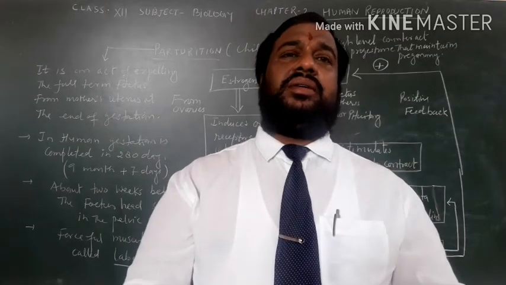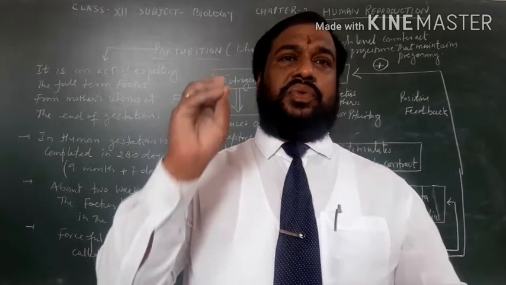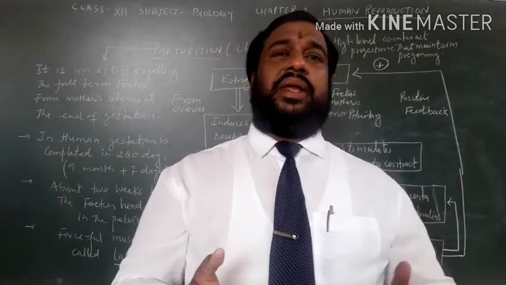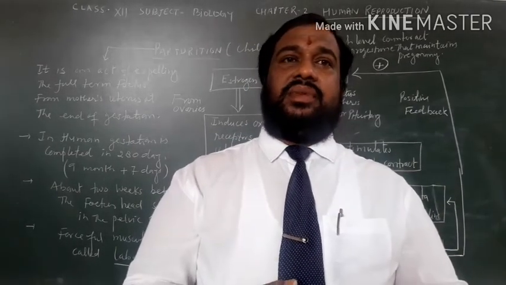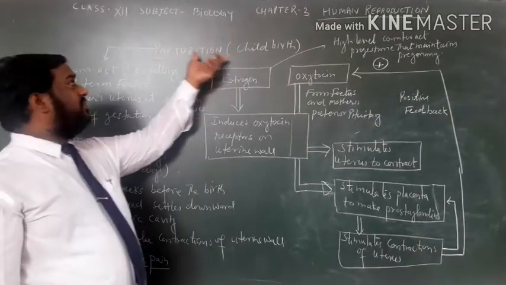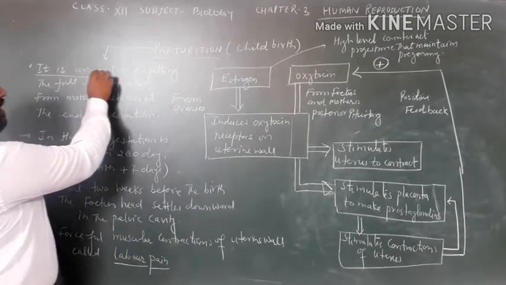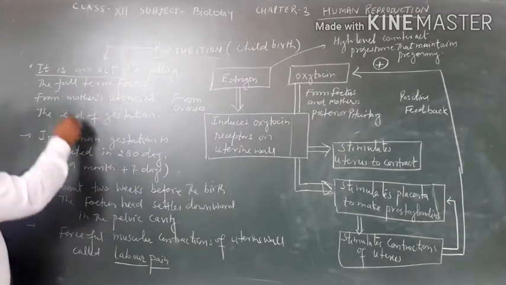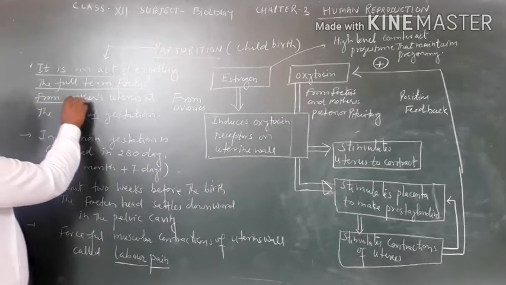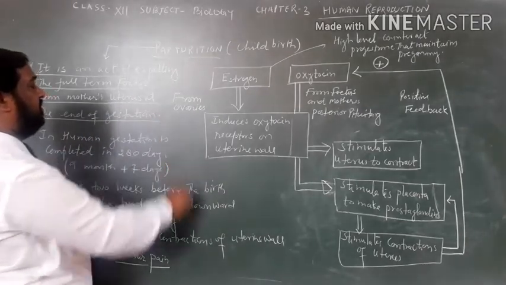Dear student, when the fetus is fully formed, means the full term fetus is ready to deliver, so many hormones act. Parturition or childbirth means it is an act of expelling the full term fetus from the mother's uterus at the end of gestation.